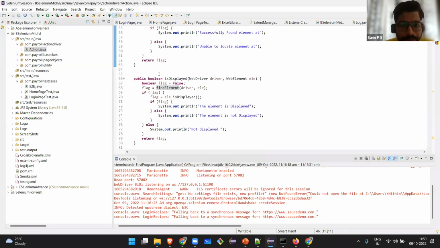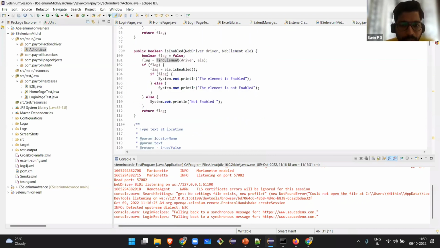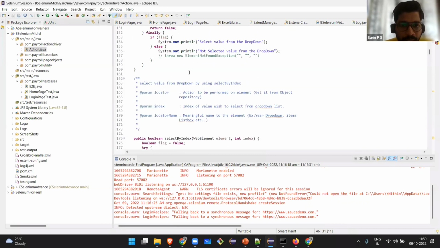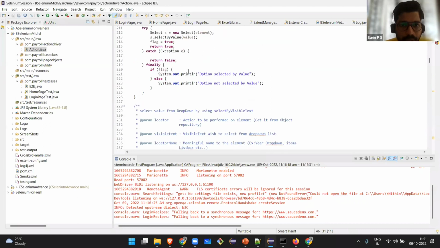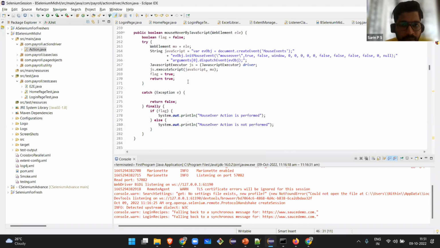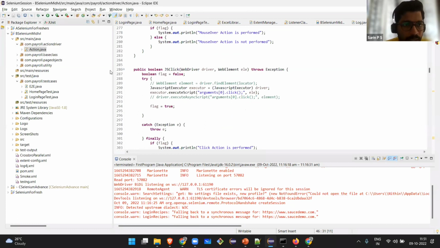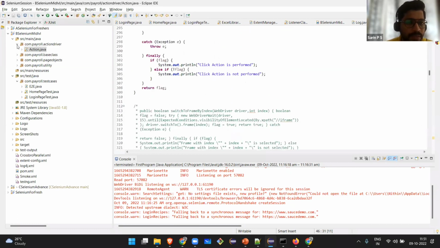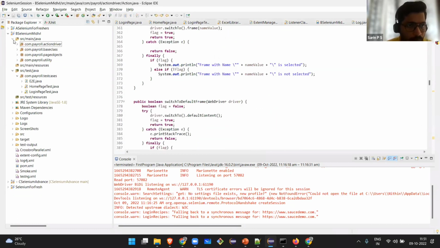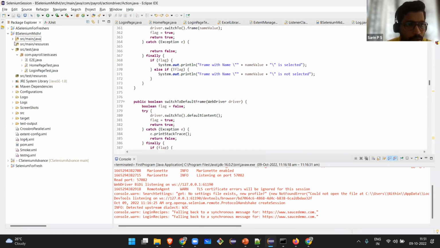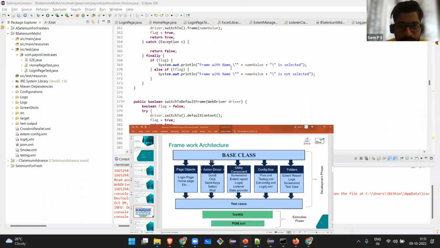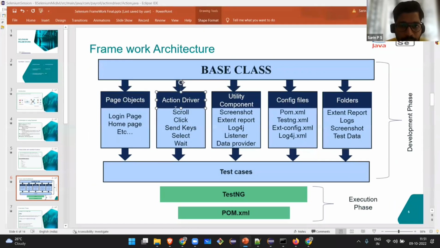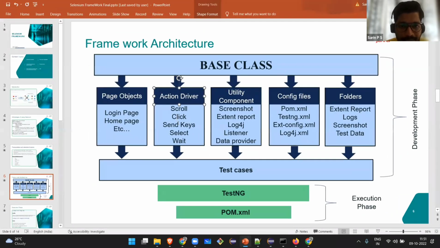These are basically the Selenium code, like click, send keys, select by value, select by visible text, moving the mouse, or JavaScript executor, everything is here only. JavaScript executor is another interview question. Since I haven't covered that topic, I won't be able to discuss it. So this is the base class. It has the action driver for scroll, click, send keys, select, wait, everything is there inside this action class.